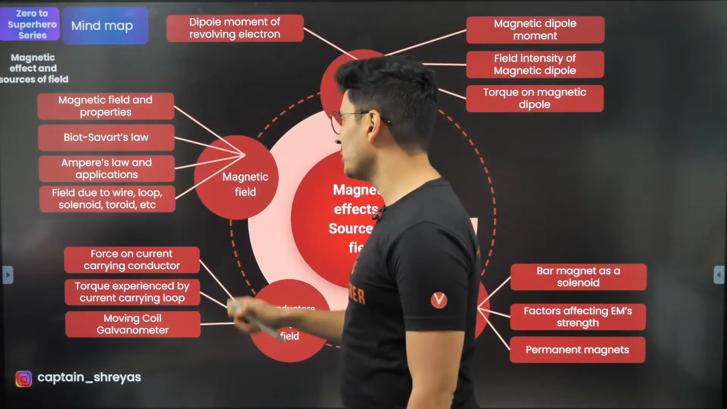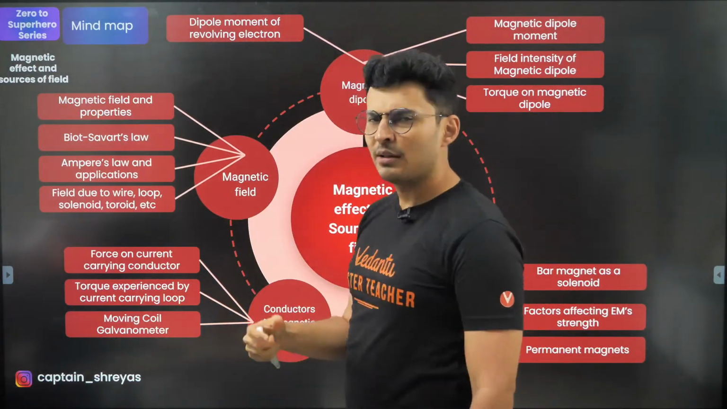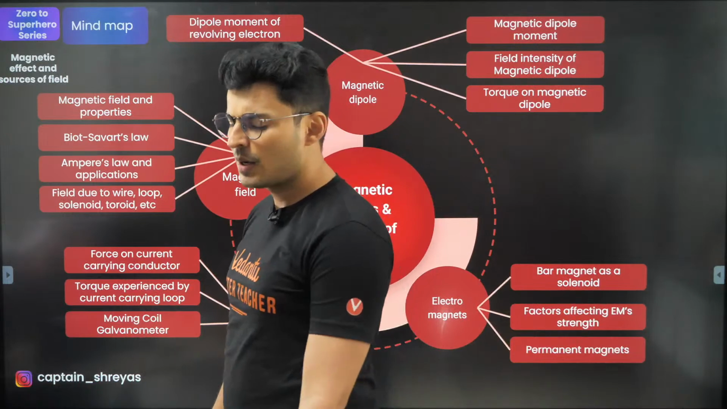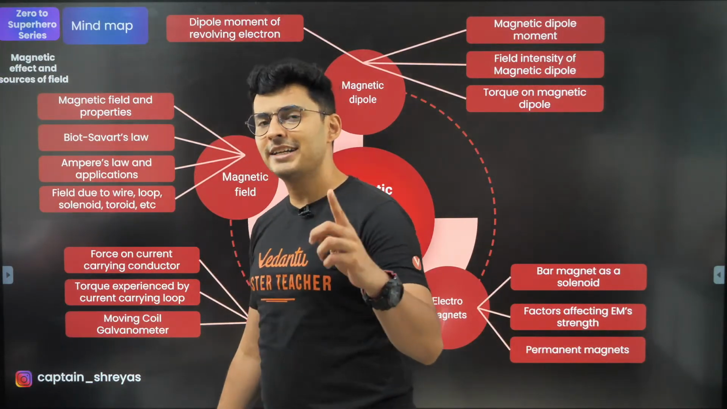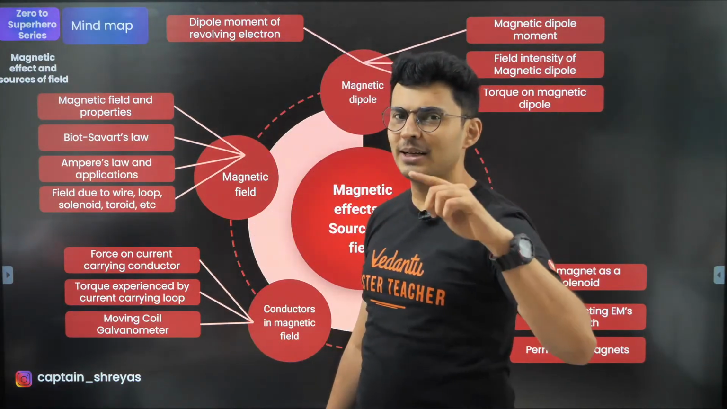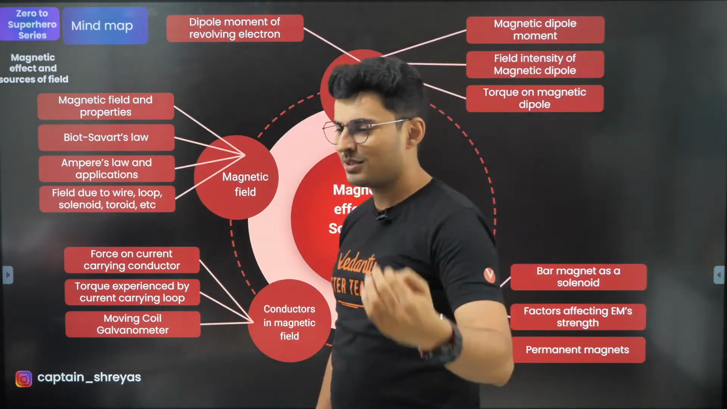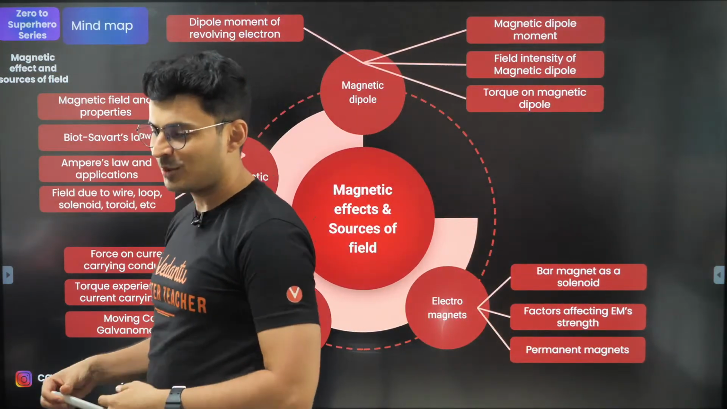So let's start talking about the field. And the first person, the experiment which was conducted to figure out that yes, a current carrying wire produces a magnetic field, was given by whom? Put it up in the chat box.